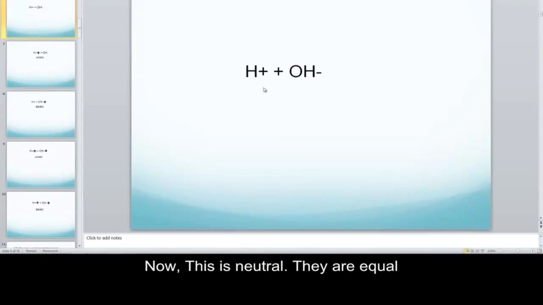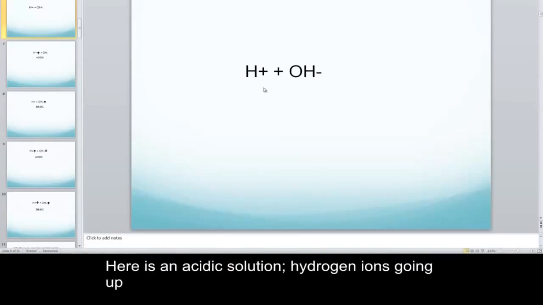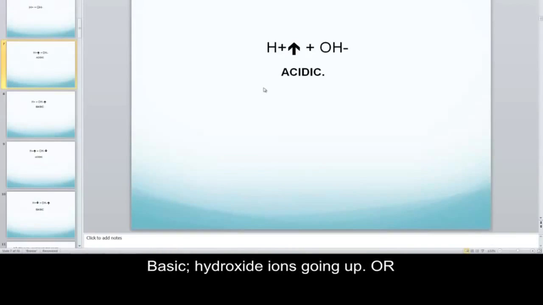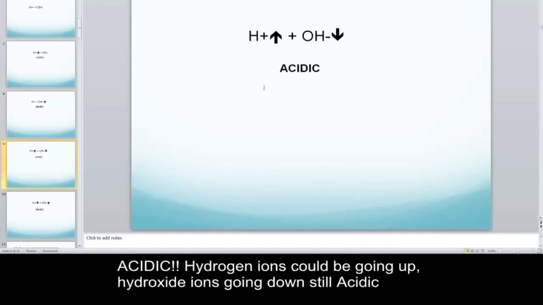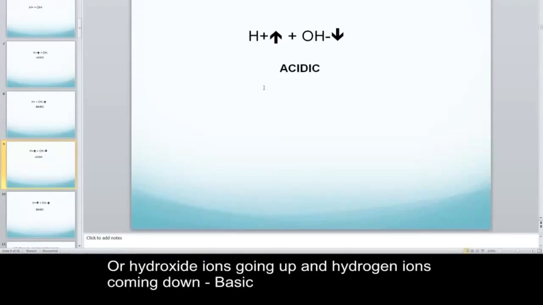Now, this is neutral. They are equal, hydrogen and hydroxide. Here is an acidic solution, hydrogen ions going up. Basic, hydroxide ions going up. Or acidic, hydrogen ions going up or hydroxide ions going down, still acidic. Or basic, hydroxide ions going up, hydrogen ions coming down.